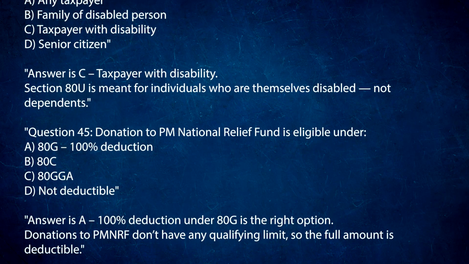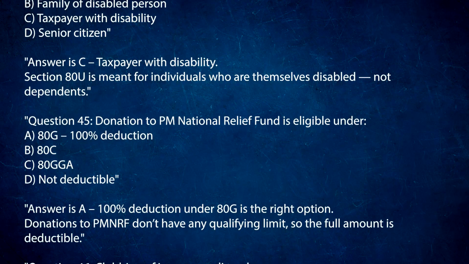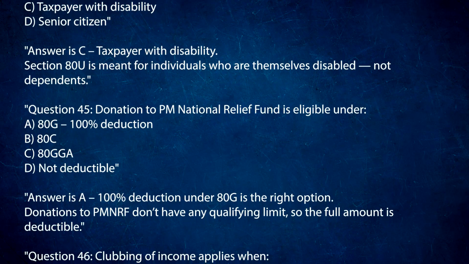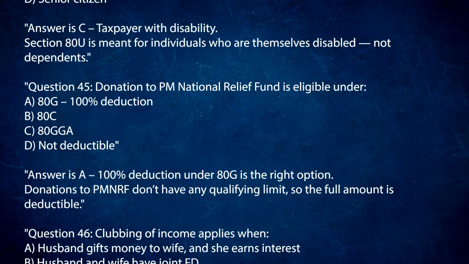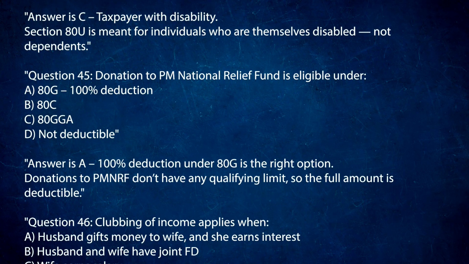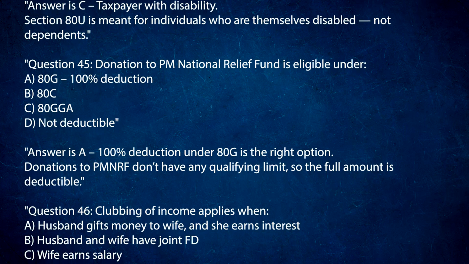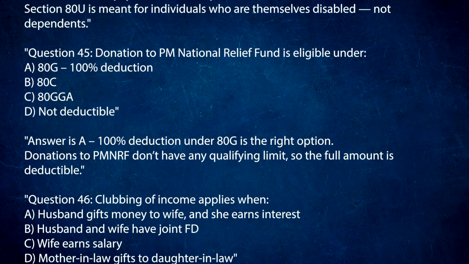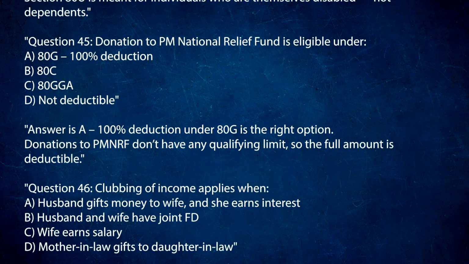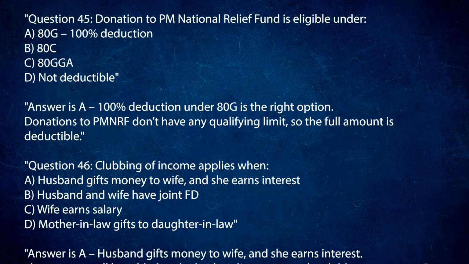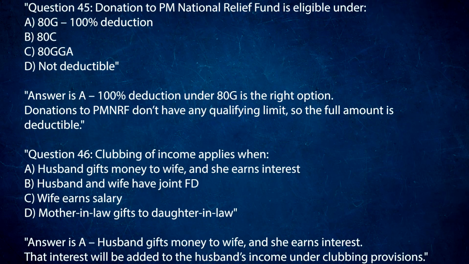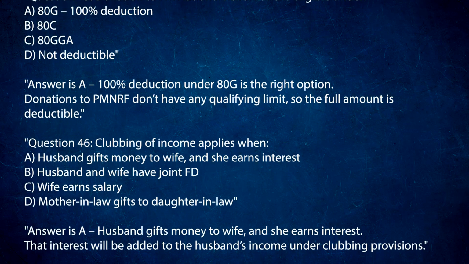Question 45. Donation to PM National Relief Fund is eligible under: A. 80G 100% deduction. B. 80C. C. 80GGA. D. Not deductible. Answer is A. 100% deduction under 80G is the right option. Donations to PMNRF don't have any qualifying limit, so the full amount is deductible.